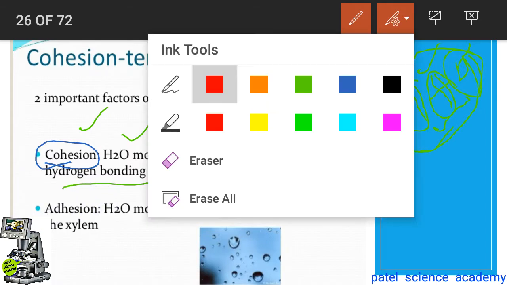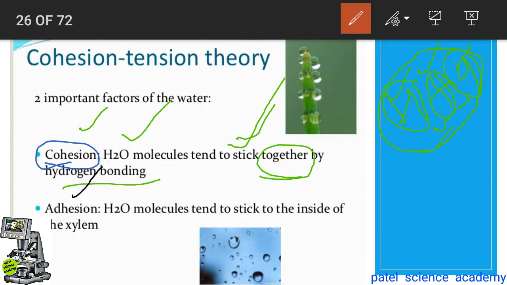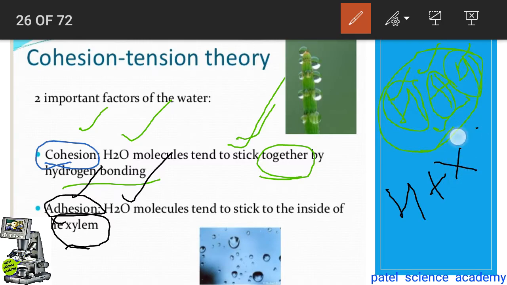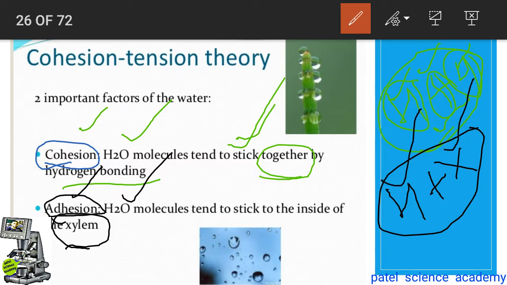Let's see it. Adhesion force means nothing but the force between the water molecule and the inside of the cell of the xylem. So dear students, the attraction or force between the water molecule and the cell of the xylem inside the root is called adhesion force. So this is the difference between the cohesion and the adhesion force.